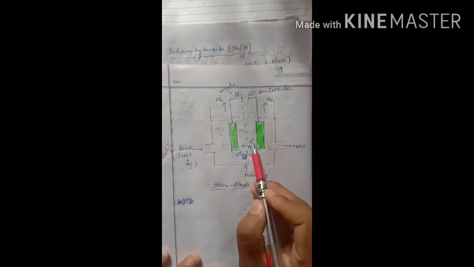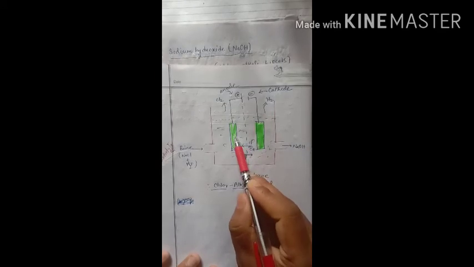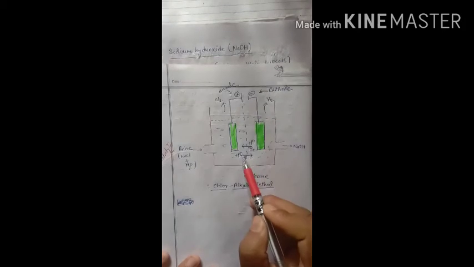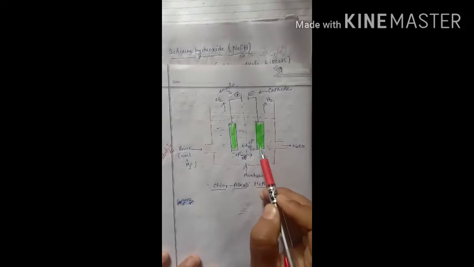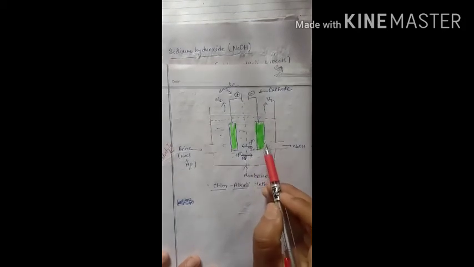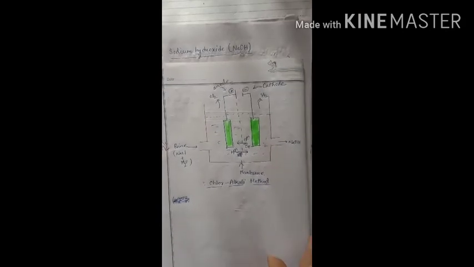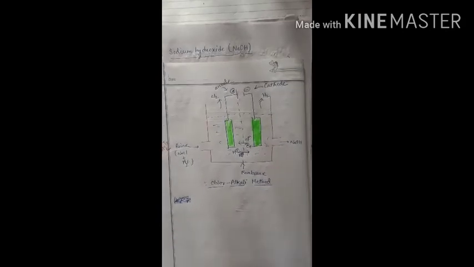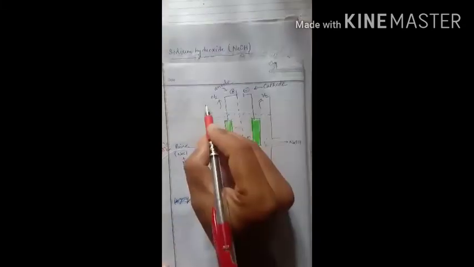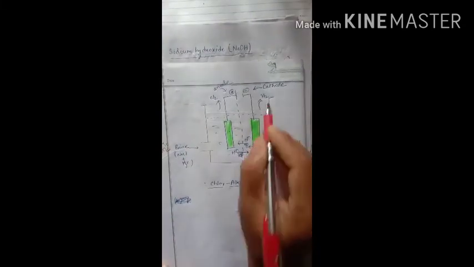That means Cl negatives move towards the positive electrode, and the positive ions move towards the negative electrode, and they are reduced to form hydrogen and chlorine respectively at the cathode and anode. So these are the basic diagrams; you just draw it first. You can also see it in your textbook and draw from there.